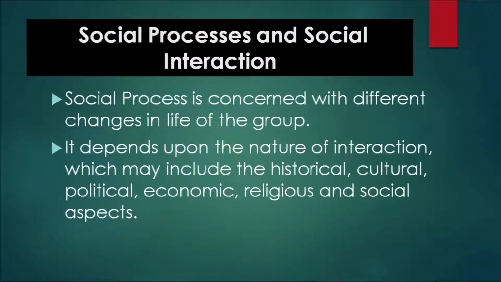So, let us discuss how social process and social interaction are related to each other. Social process is concerned with different changes in the life of the group. It depends upon the nature of interaction, which may include the historical, cultural, political, economic, religious and social aspects. Suppose you take the example of family as a social group. The family has a history and a cultural aspect, and it also performs different economic, religious and social functions.